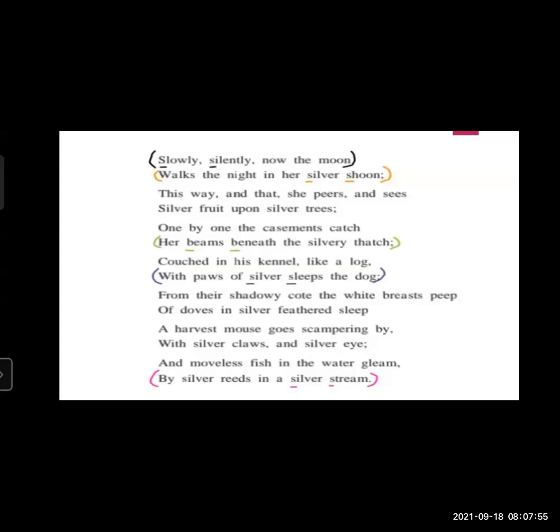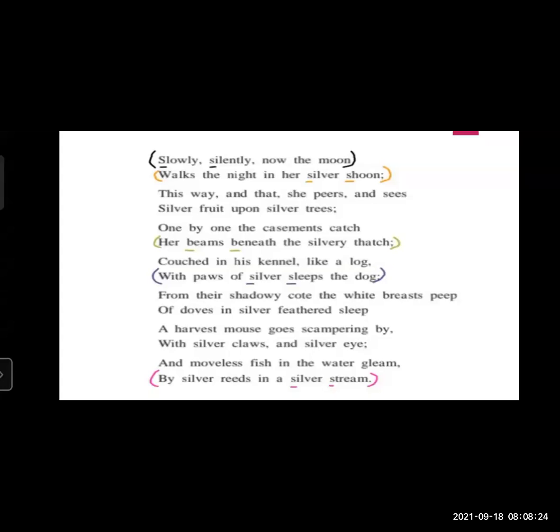Let's see one more example of alliteration. In the next stanza, cast in the canal like a log, with the paws of silvery sleeps the dog. In this line, silvery sleeps, the S sound is repeated two times. So there is a use of alliteration, because the S sound is repeated.